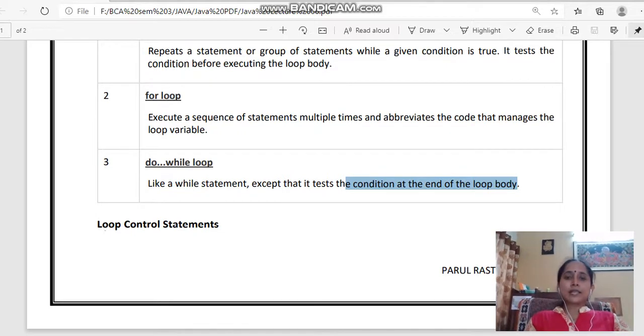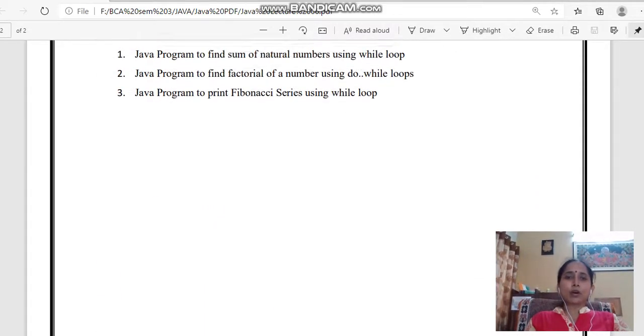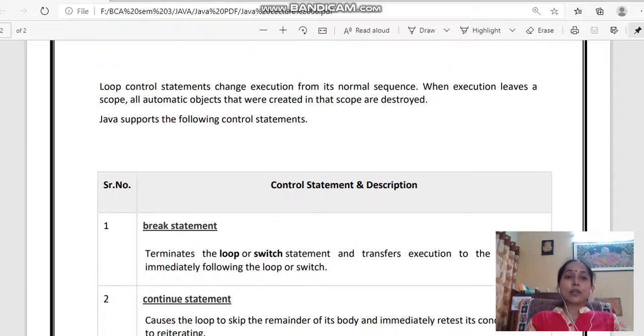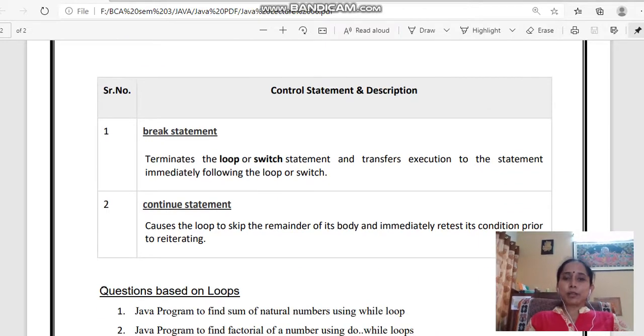Now after these 3 loops, we are going to talk about something known as loop control statements. Loop control statements change execution from its normal sequence. When execution leaves the scope, all automatic objects that were created in the scope are destroyed. Java has 2 loop control statements, as you can see on your screen.